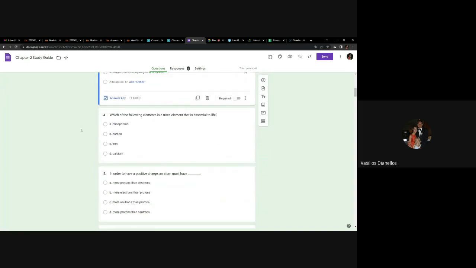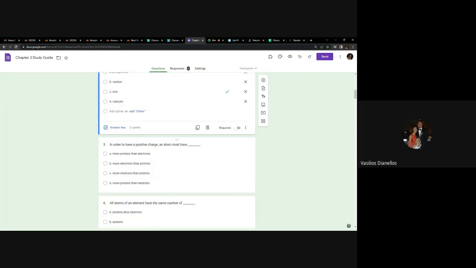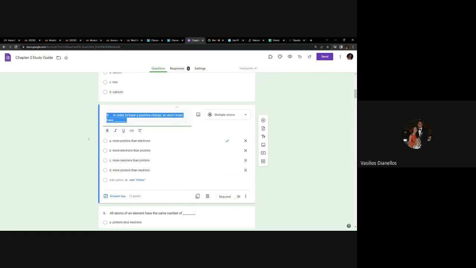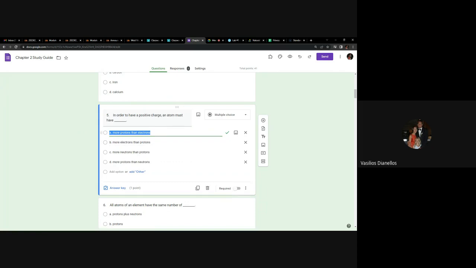Number 4, which of the following elements is a trace element that is essential for life? No, I told you did not have to know the trace elements, so let's just move forward since we're short on time. In order to have a positive charge, an atom must have what? And there's the correct answer. It has to have more protons than electrons. But think about how I could reword that. The correct answer I could put is, it must have fewer electrons than protons, right? That would also be a correct answer.